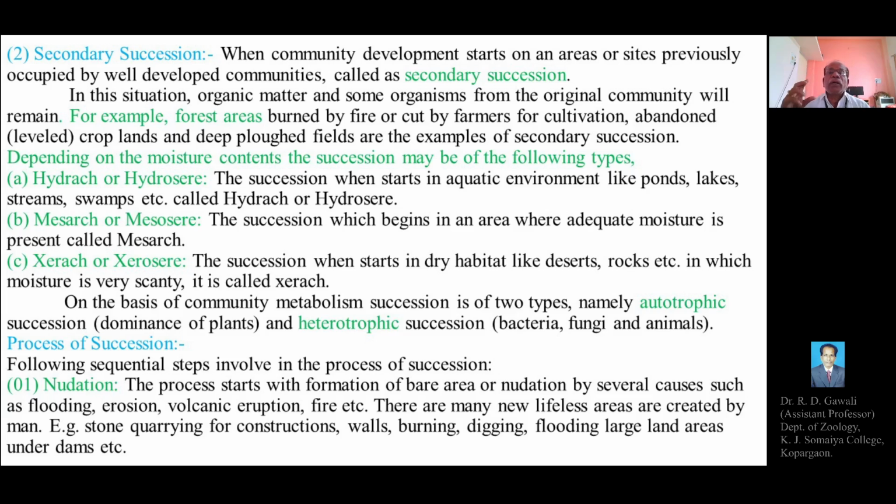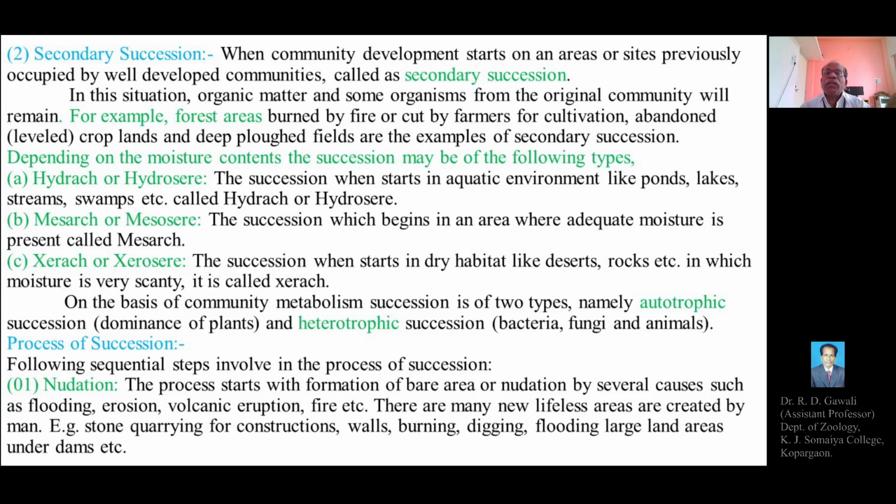The development of the new community is not totally new, but previously the particular site or region was occupied by a previous community. So there is evidence or the presence of the previous or old community on the particular site.